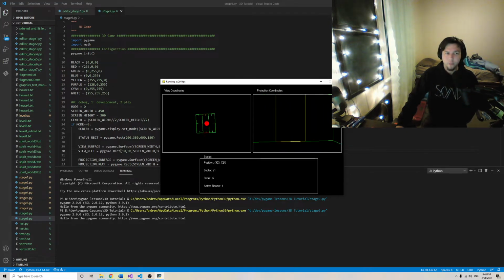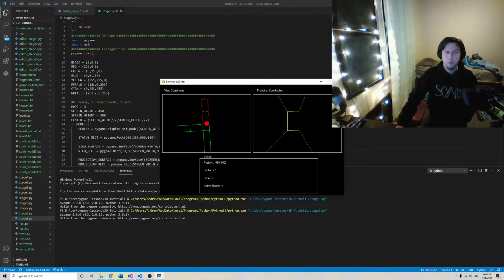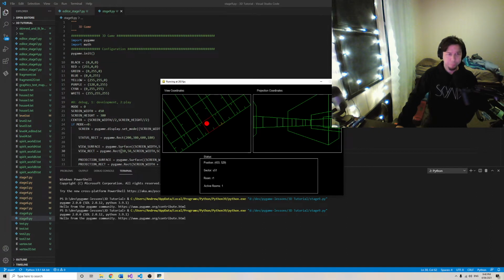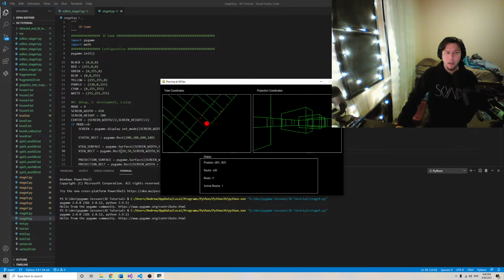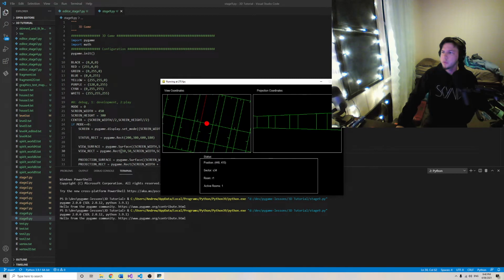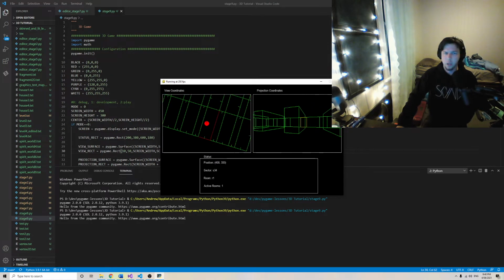Over here in yellow we have a door. As we walk up to it, it opens up and we see the rest of our room. So we are trying to reduce the overdraw. Also kind of looks pretty cool. We can see with a larger level, we are within reason reducing the overdraw. Just doing basic backface culling. This is all done by hand without OpenGL or anything. And that's it. So that's the game system.